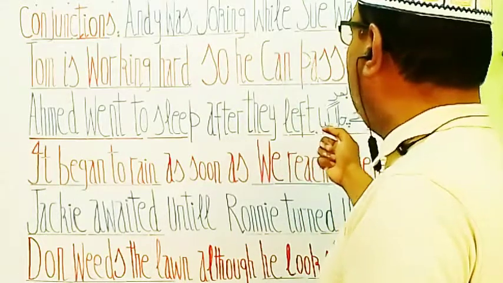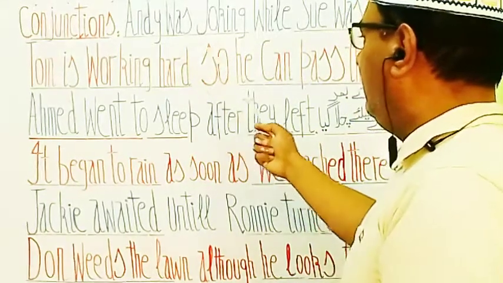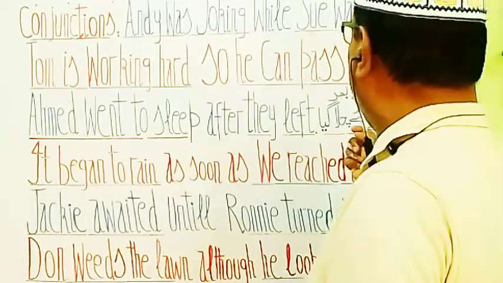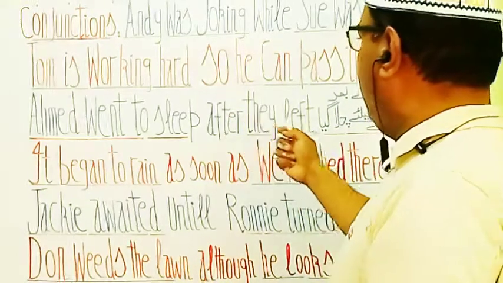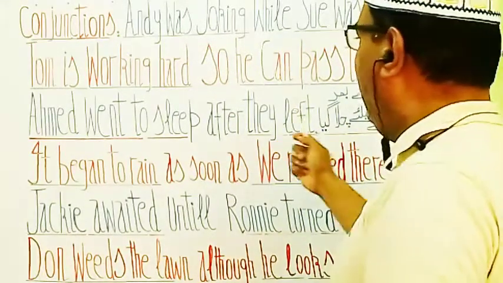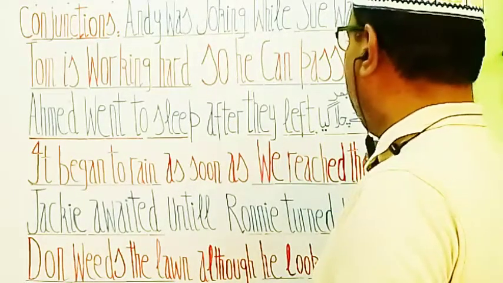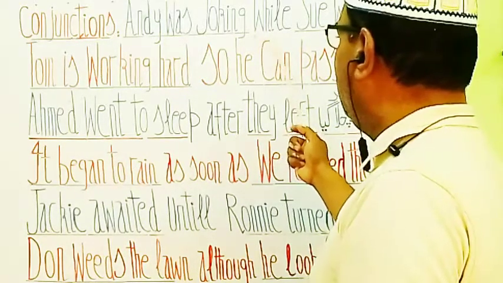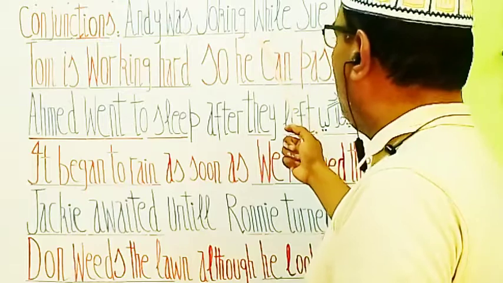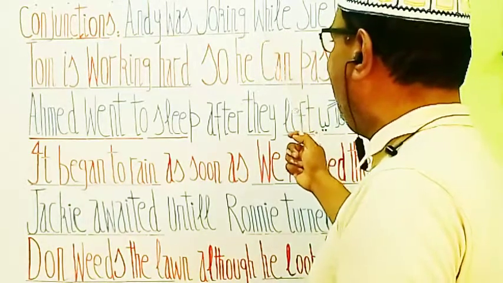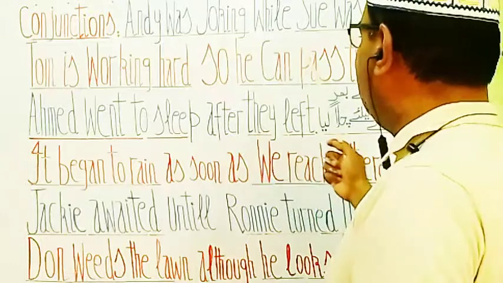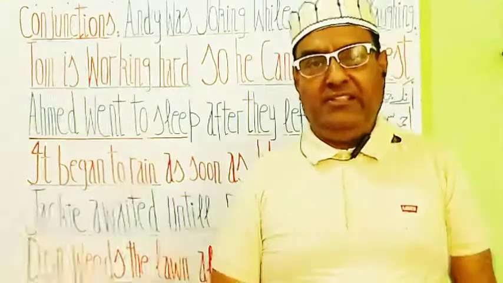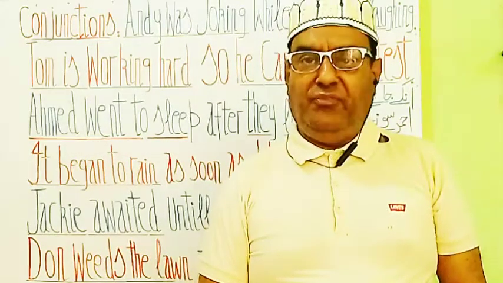Andy was joking while Sue was laughing. Andy मजाक कर रहा था जबकि Sue हंस रही थी. Both of these phrases are linked with while. While is a conjunction here that links the first phrase and the second phrase. So this is an example of a conjunctional phrase.